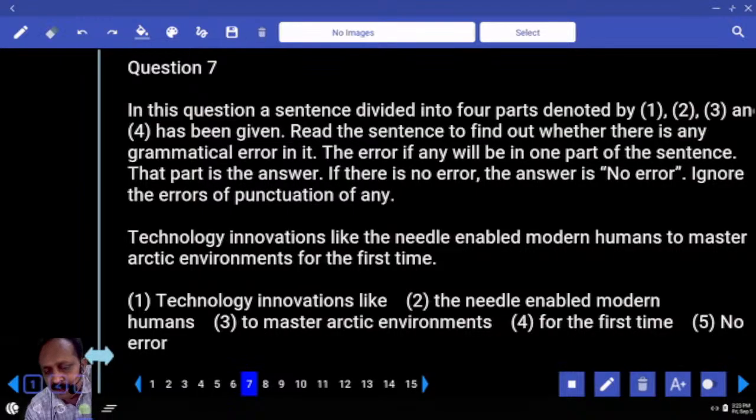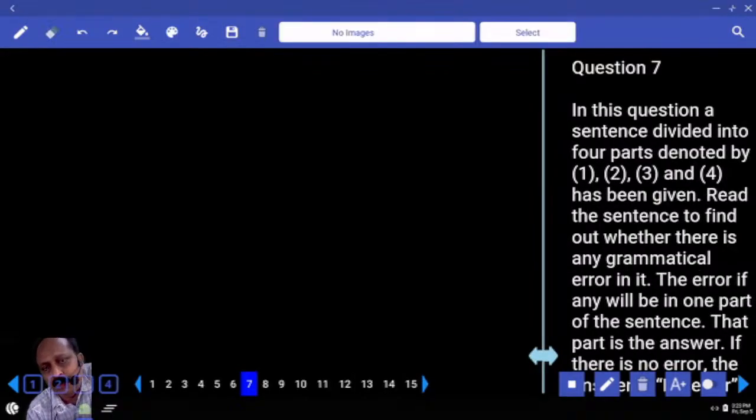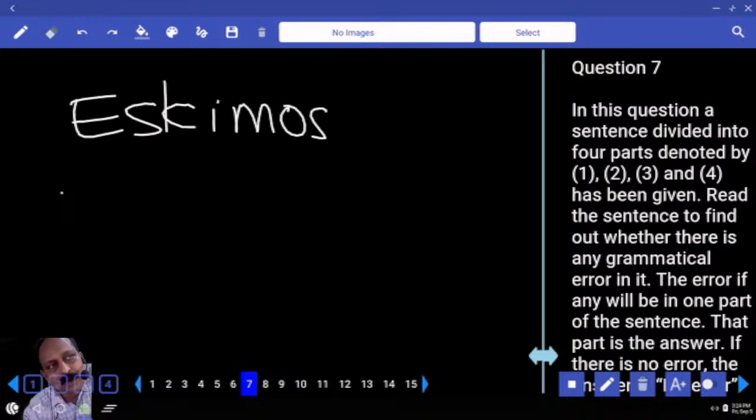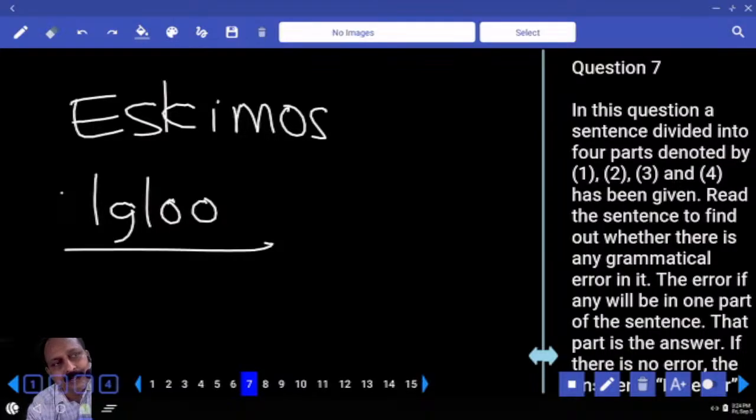Needle and Arctic environment, we don't know. But Arctic is North Pole or South Pole? You have to respond. I know what the answer is. North Pole. And you come across a particular tribe over there, please write. Because they have given a few times questions based on these people. Who are these people? Eskimos, basically tribal people. And they gave in different competitive exams. So what is the word for house of Eskimos? Write the word igloo. These 2 words you have to know, then it's okay.